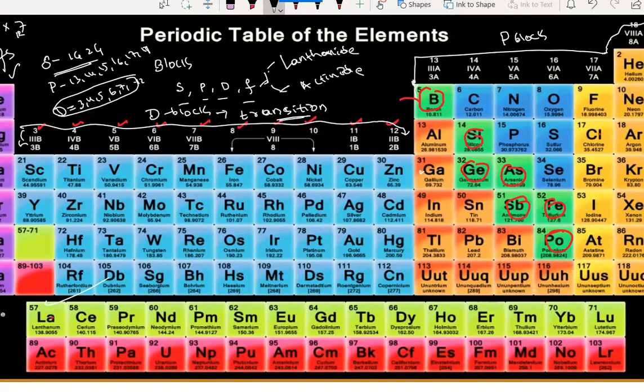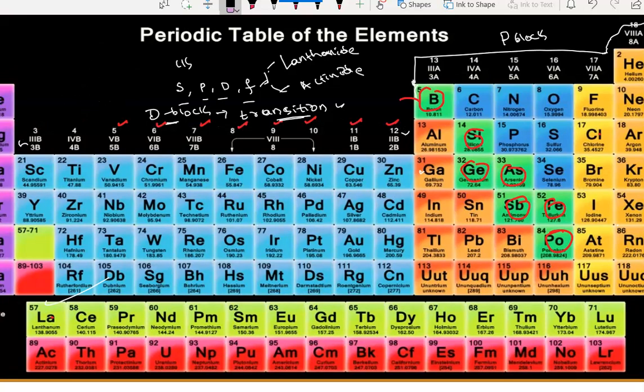That's why he called this block the transition block, and he gave the name D block. Now you have the blocks and groups. Next, we'll see about individual groups.